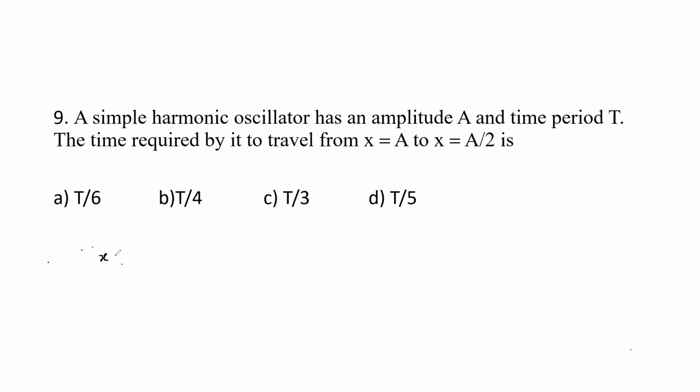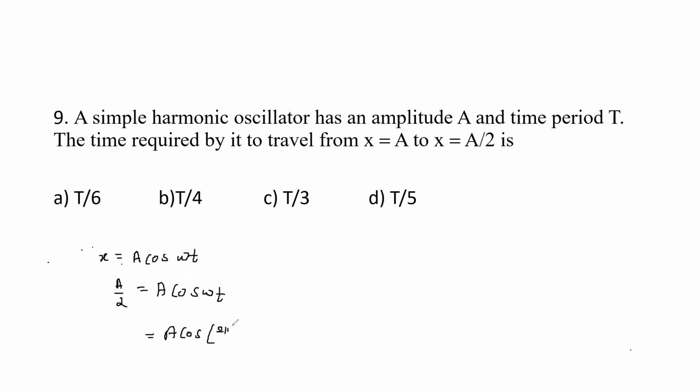So we have x equals a cos omega t. They have given that x goes from a to x equals a by 2. Here I'll just take it as a by 2 equals a into cos omega t.